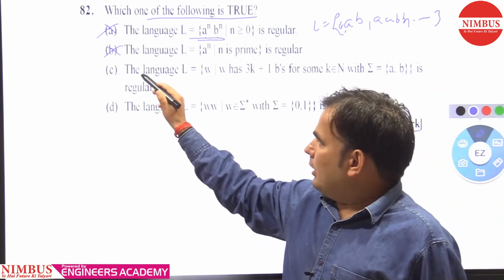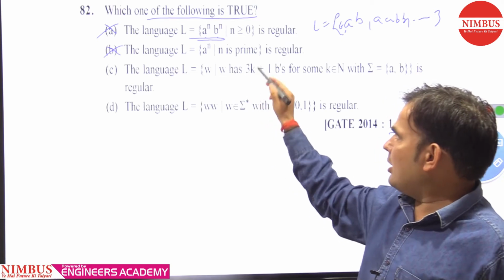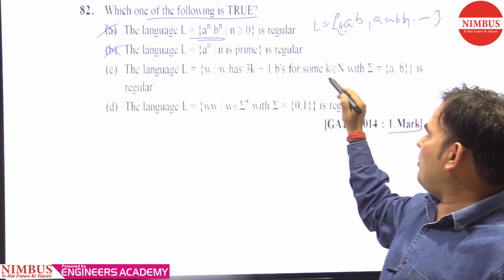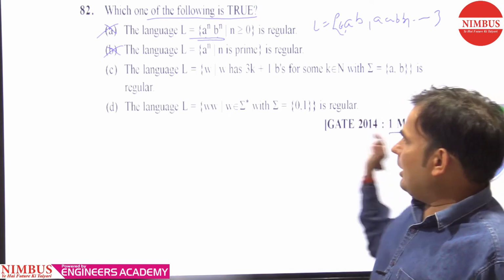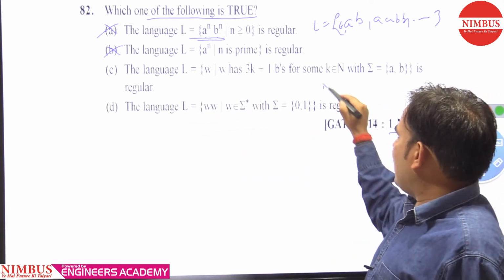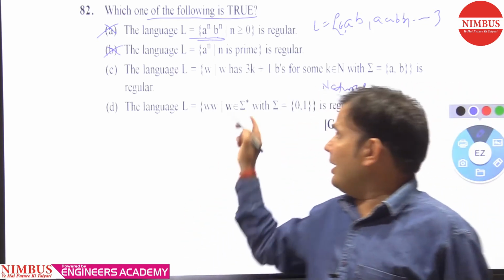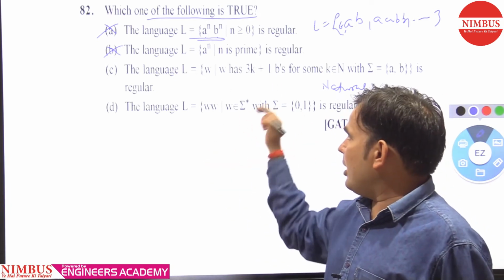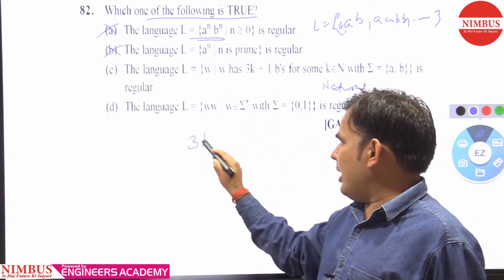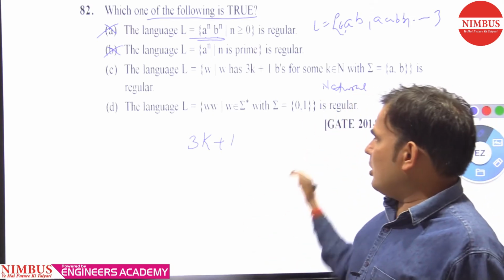The language L equal to W, where W has 3k plus 1 b's for some k belonging to n, with alphabet a, b, and n a natural number. It is saying W is a string in which the number of b's is always 3k plus 1, with k a natural number.